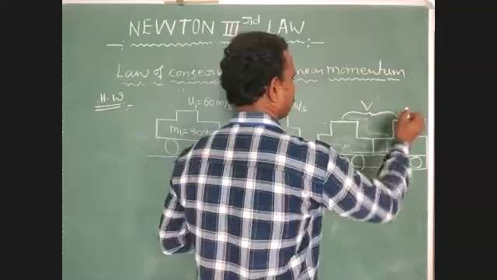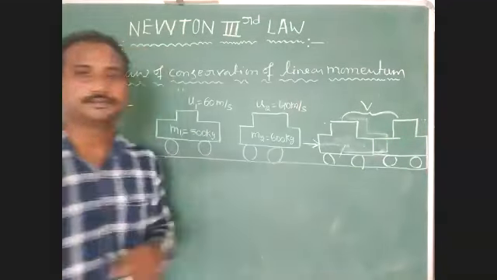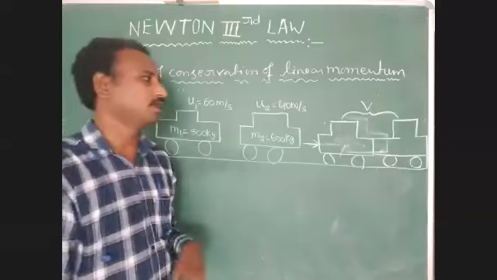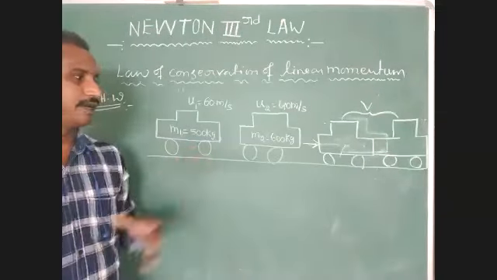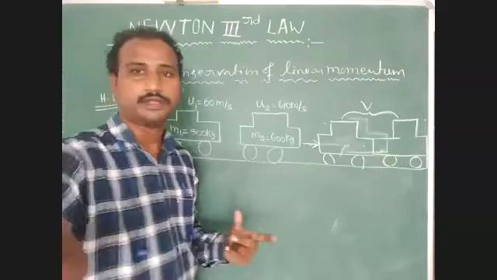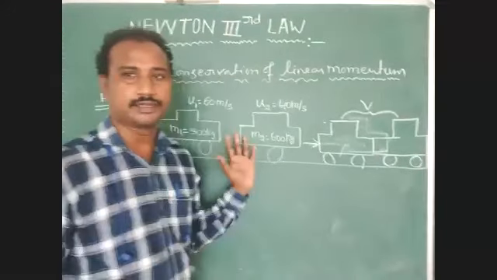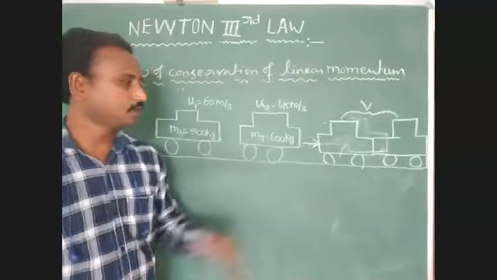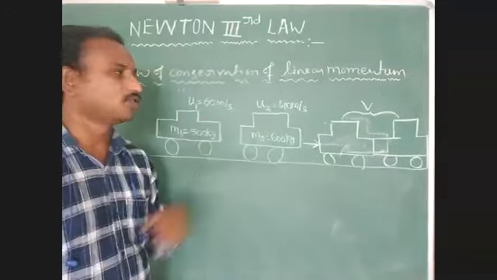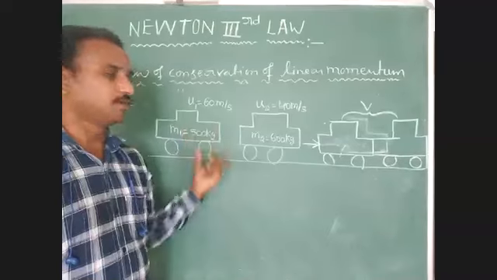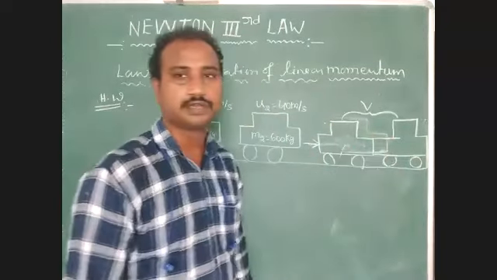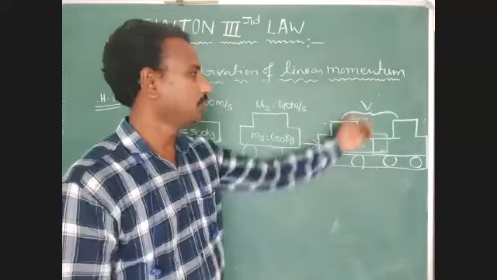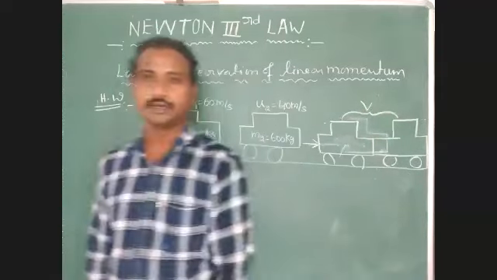Find the common velocity of the car after collision. It is very easy. We have to use the law of conservation of linear momentum. Before collision of these two cars, the total momentum equals that after collision. We find the total momentum of these two cars, then we can find the common velocity of the car.